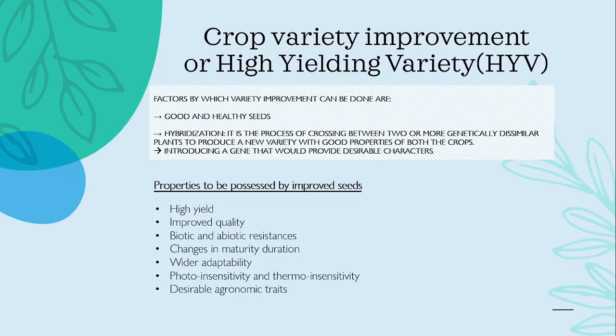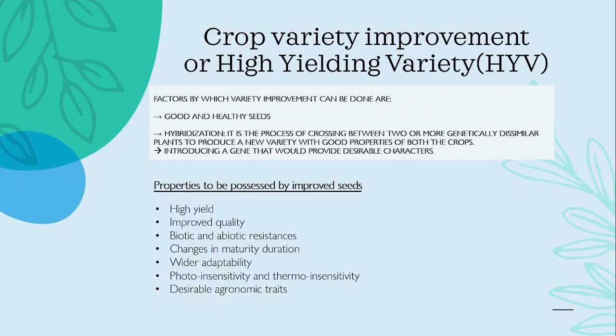Right? In a short span, we can produce more. Correct. Then wider adaptability. If we develop a variety of crops which has a wider adaptability, then we can stabilize the crop production in different environmental conditions. A crop from a cold region can also be grown in a hot climate. Okay, that is the motto.